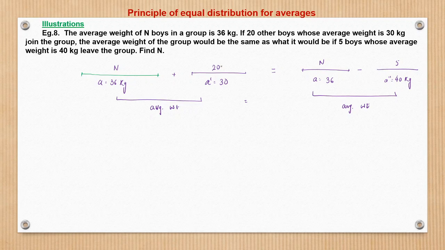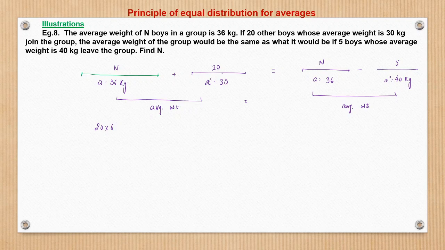Now assume that if all those 20 boys had an average weight of 36 kg, then there would not have been any change to the average weight of the initial group of n. But since they are of weight 30, the new group has an average weight of 30, meaning a difference of 6 kg for 20 students, so 20 into 6, right?